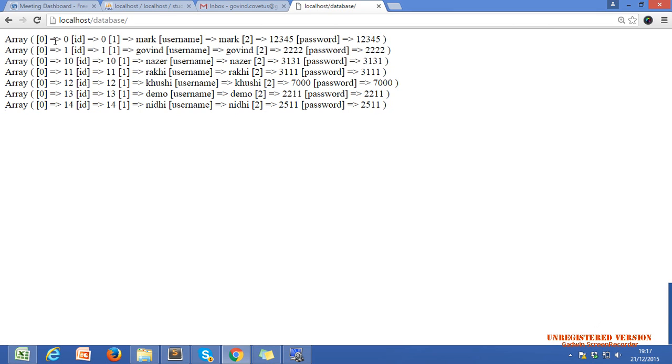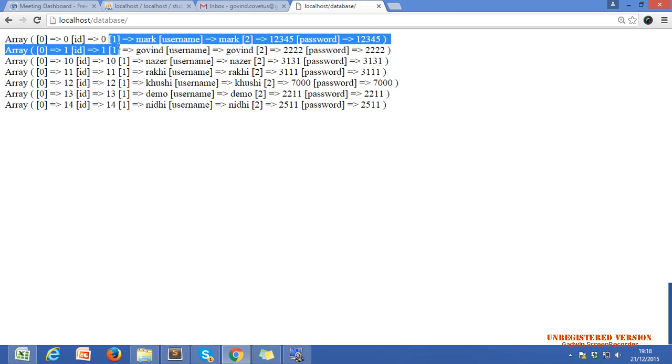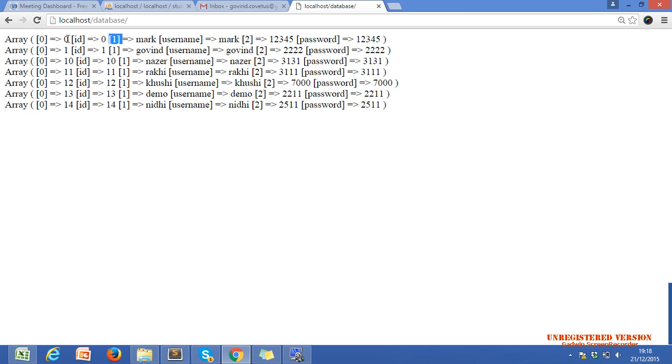You can see that this is our index type, alternative. Just see the data in alternative. 0, 1 is in the first index. Mark, sorry, from here only. This is the first index. This is the 0th index. This is our first index in the indexed array. This is our second index in our indexed array.